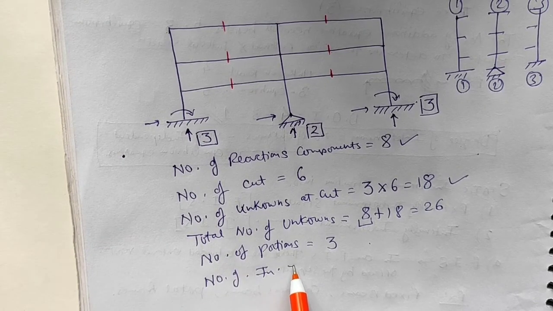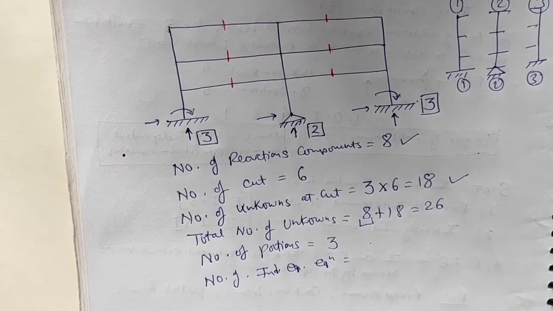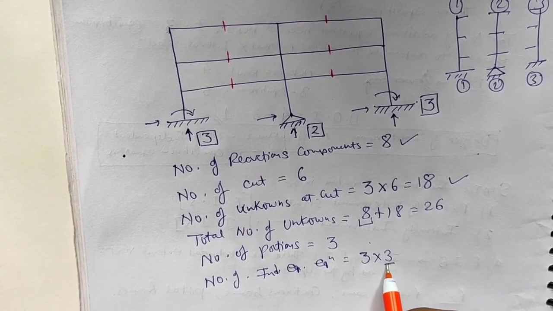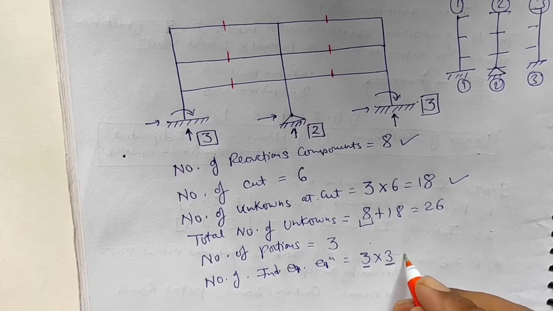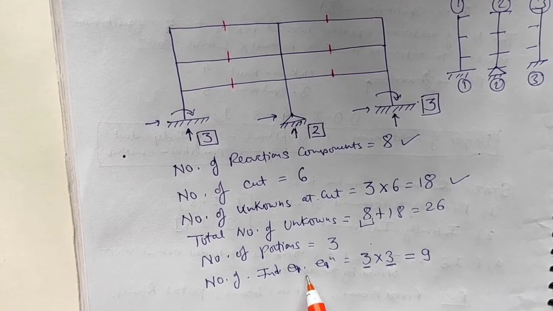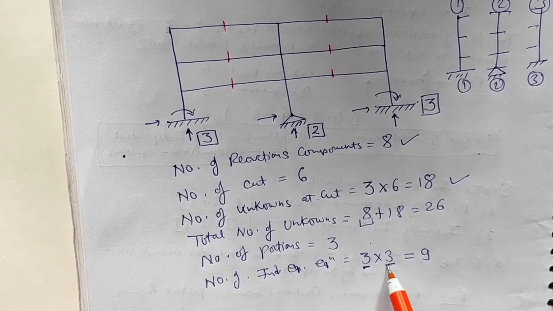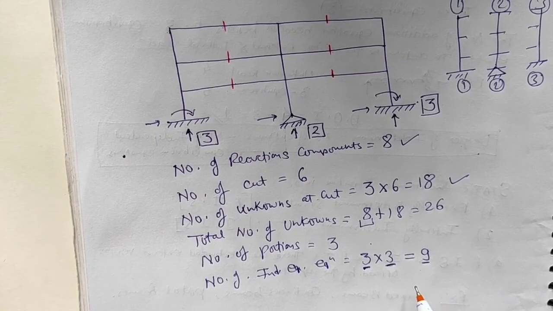So now the number of equilibrium equations, as we have done, is 3 into 3: the number of portions is 3 and the number of equations per portion is 3. So in total we get 9. The number of equilibrium equations is 3 and I have 3 portions, which equals 9.